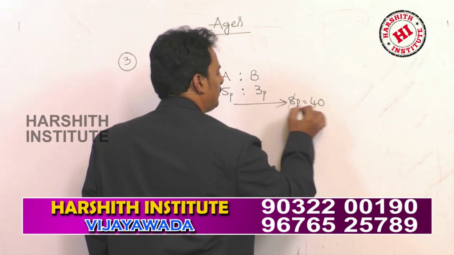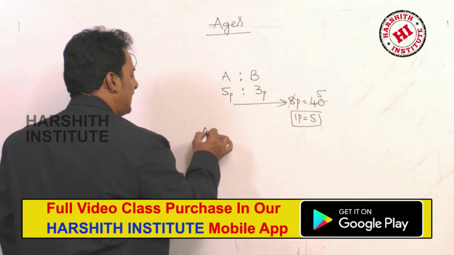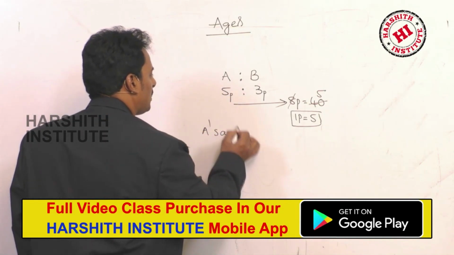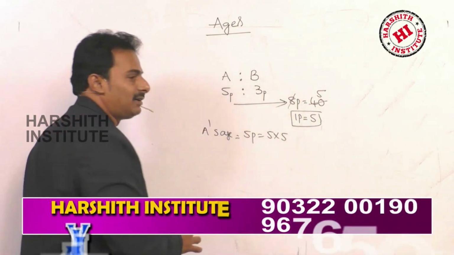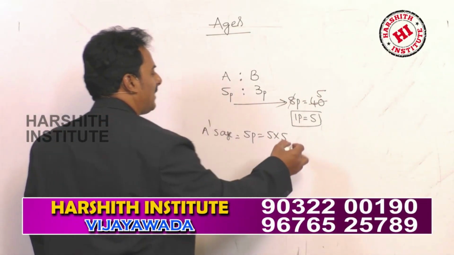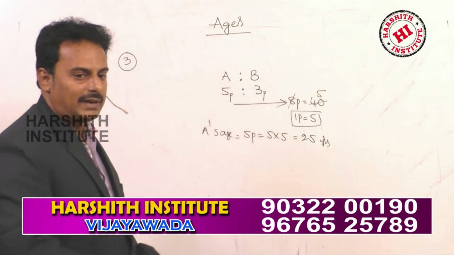And what about one part? Each part is 5. Now what is the age of A? 5 parts, 5 into 5. Each part 5, so 5 fives are 25 years.